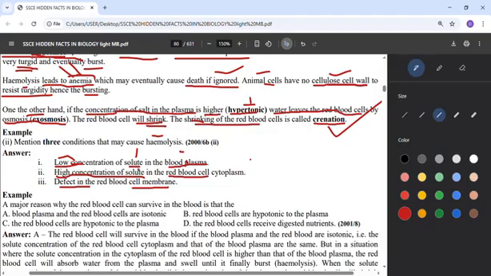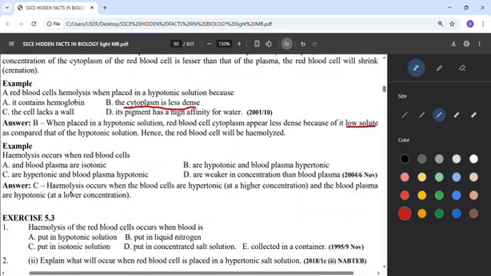Then high concentration of solutes in the red blood cell. If the red blood cell itself is the one whose concentration is high, that means there is too much concentration in the red blood cell, but the plasma's own is low, meaning the one that is high will still be demanding water. So the red blood cell that is high will be demanding water from the plasma. Then defects. If the red blood cell has an issue, it can also cause a demand for water.